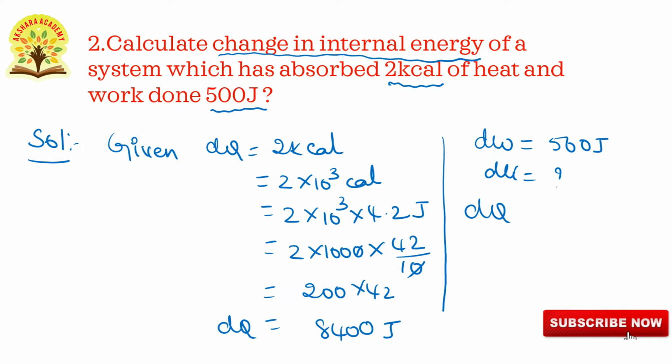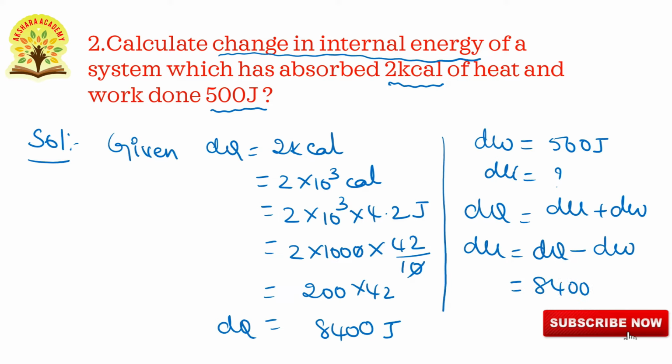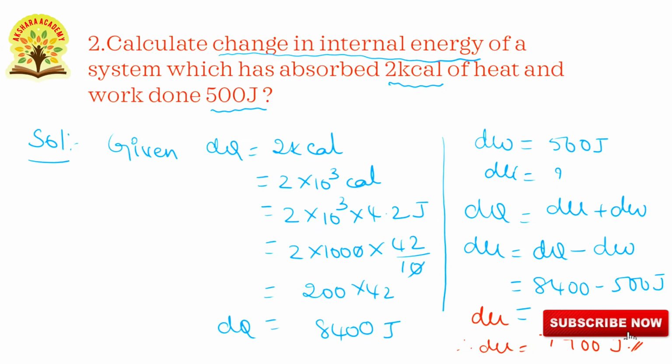So from first law of thermodynamics, dq is equals to du plus dw. So du is equals to dq minus dw, that is equals to 8400 minus 500 joules, that is equals to 7900 joules. So change in internal energy du is equals to 7900 joules. This is the final answer. Okay, next go to the next question.